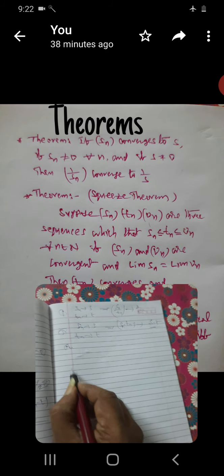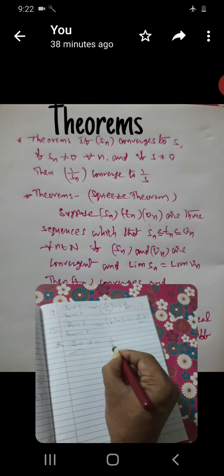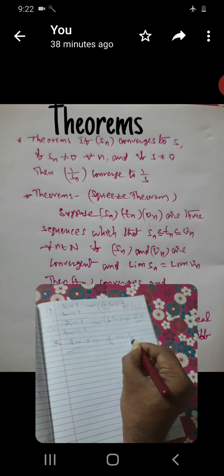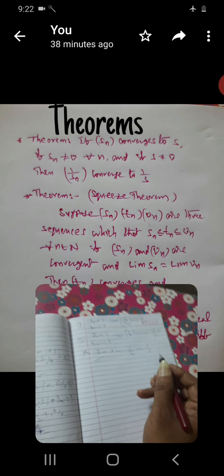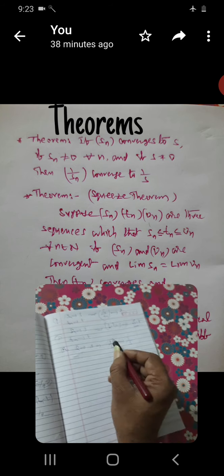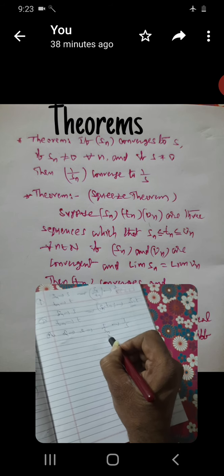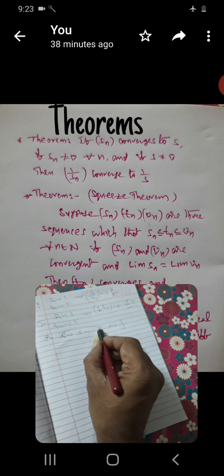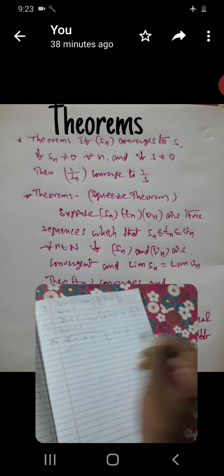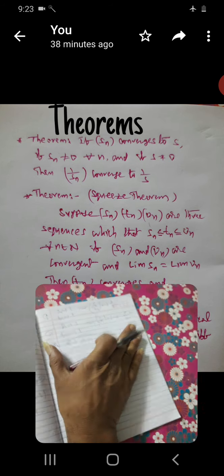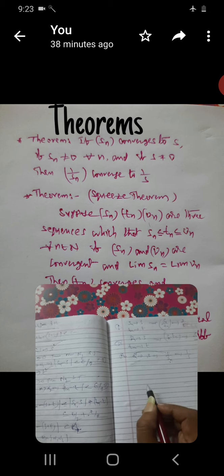If Sn is convergent to S, then 1 by Sn is convergent to 1 by S. Here Sn is not equal to 0 and S is not equal to 0 are the given conditions. Now Sn is convergent to S, and 1 by Sn is the inverse of this, so 1 by Sn is convergent to 1 by S. Similarly, this is the process. This is also one of the important theorems.